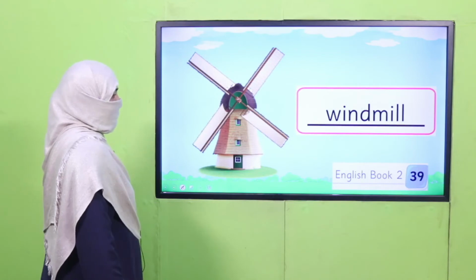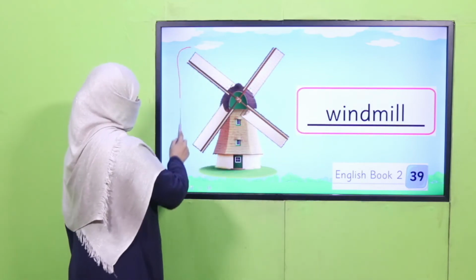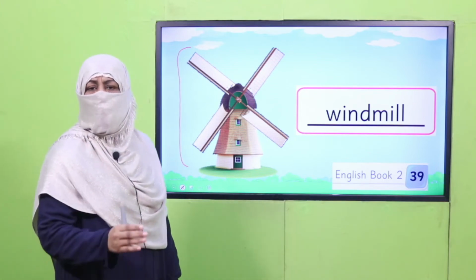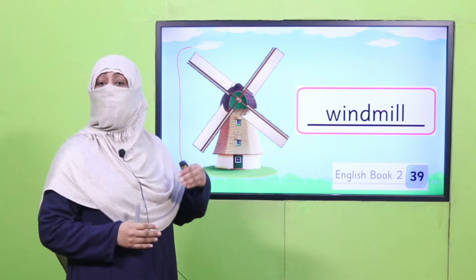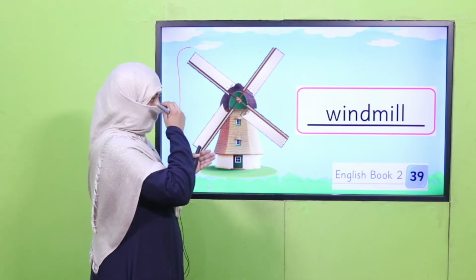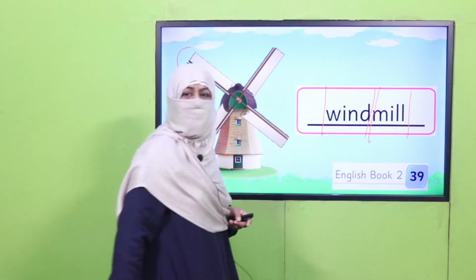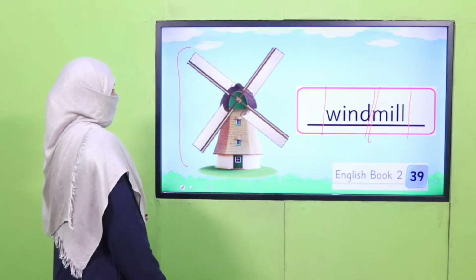And next is windmill. I have mentioned it because you might not have seen a windmill. If not, you may Google it, or whenever you go to the countryside, towards the village side, you may find it. So this is called a windmill. And how do we write it? Windmill. It's again a two-syllable word. All right.